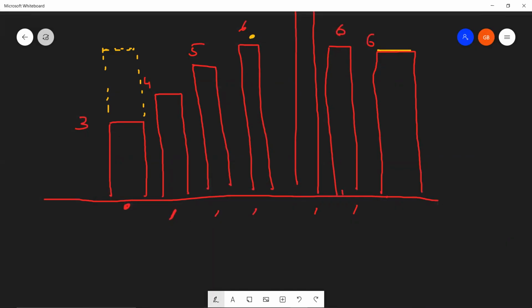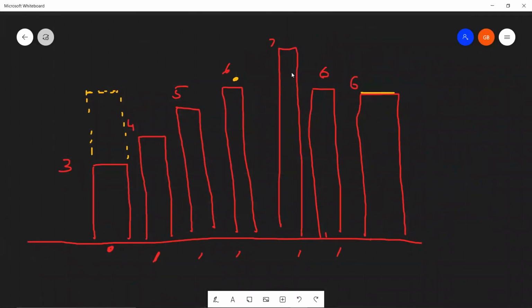Now once we have reached this point over here, we need to figure out what is the maximum height between these two, because up till here we had no considerations on increasing the height of the building. Now we have to consider this building also. This building over here, we have to consider this also, right?